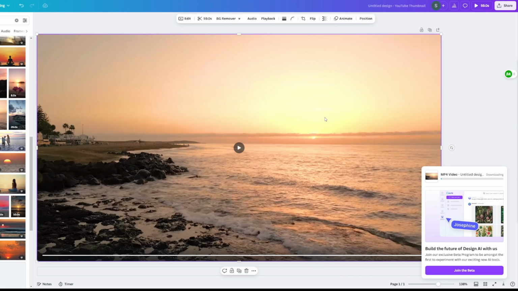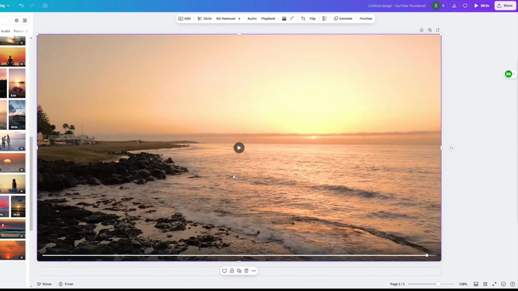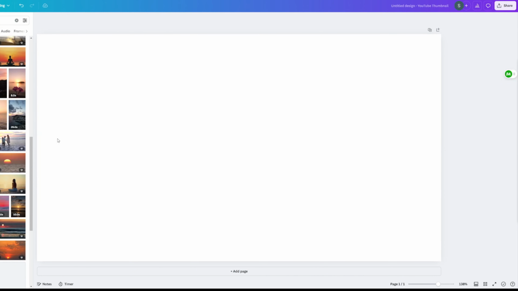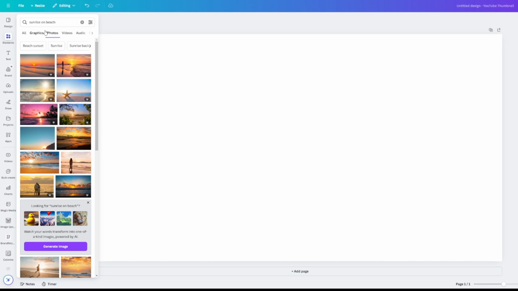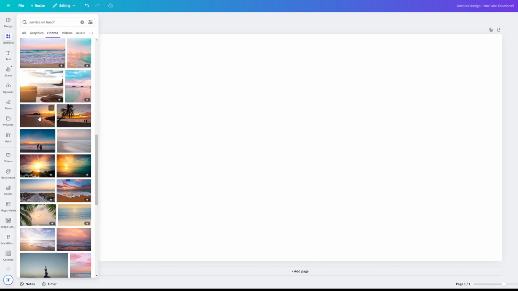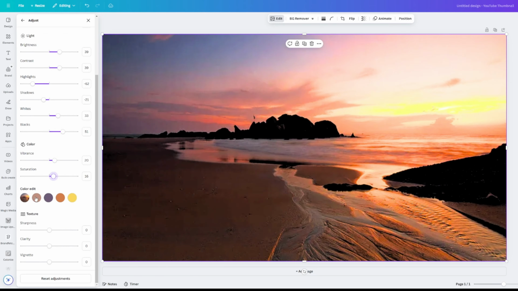Now, you're going to want to download this and save it for later. After it downloads, we can remove it from our canvas. Go back to Elements and find Photos. Then choose a good background for our thumbnail. You can adjust the image to your liking.